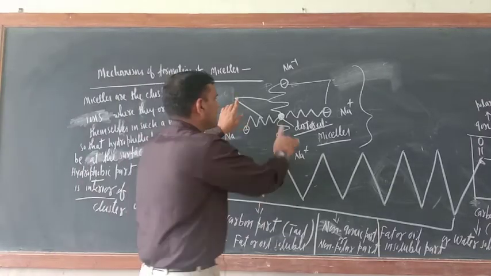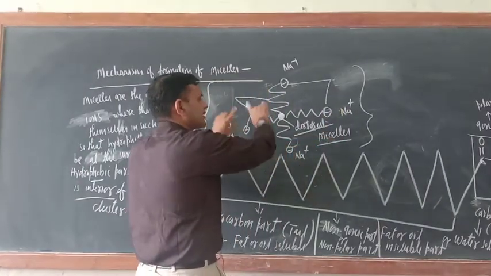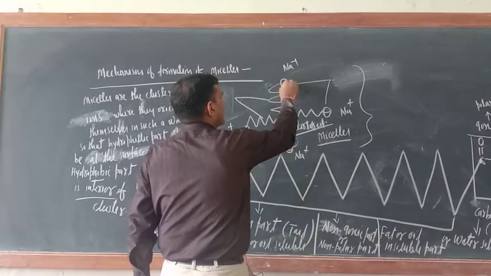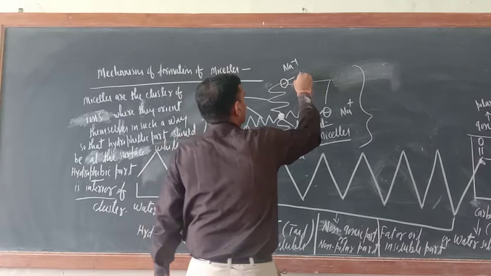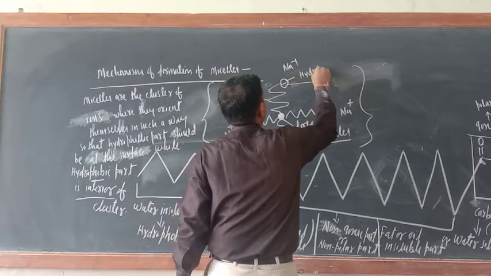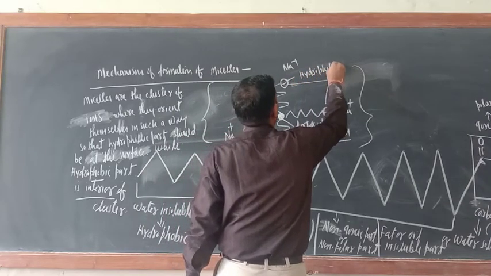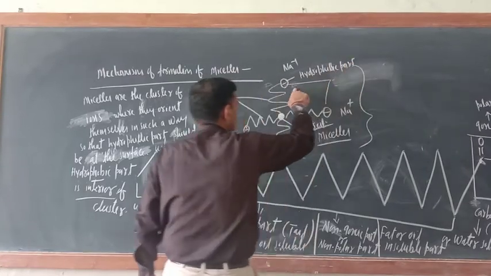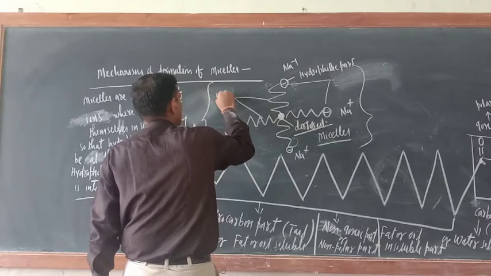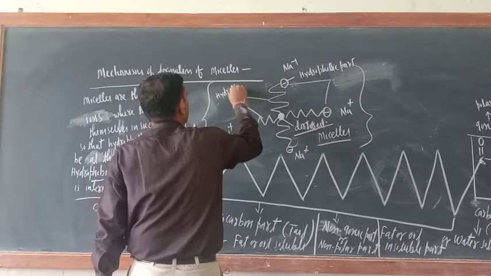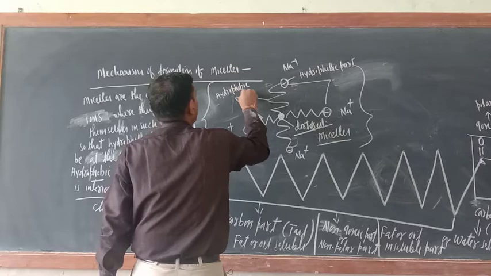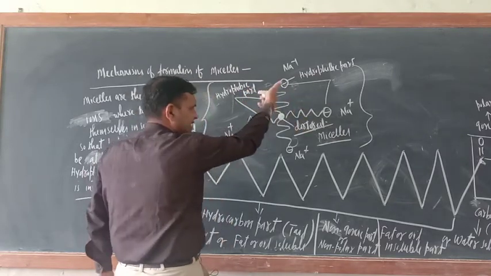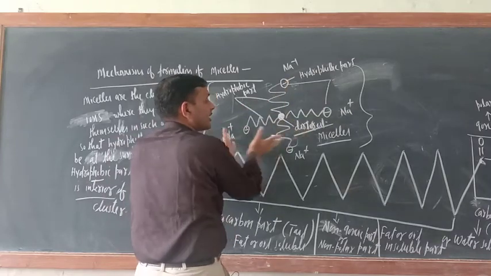So just see, these are the clusters of ions, soap ion clusters. So what about this one? What is this one? Hydrophilic part. So this hydrophilic part is at the surface. What about this one? This is the hydrophobic part, the tail part. The hydrophobic part is in the interior of the cluster. So this is a cluster. Cluster means a collection of ions.